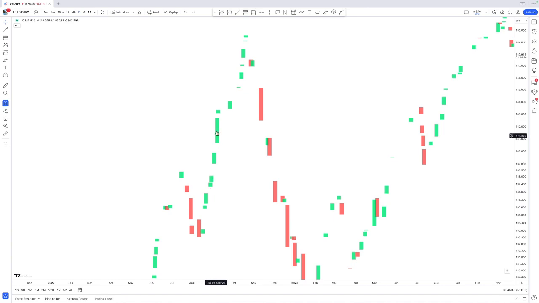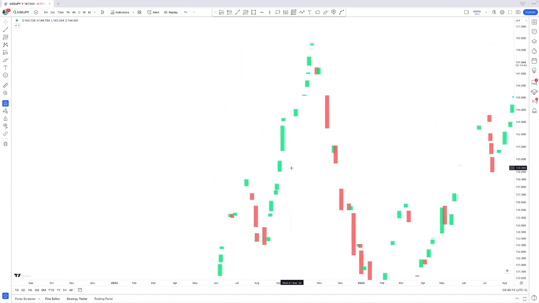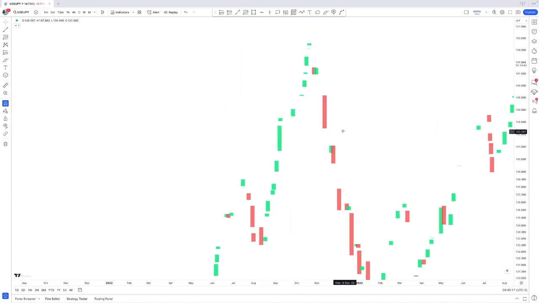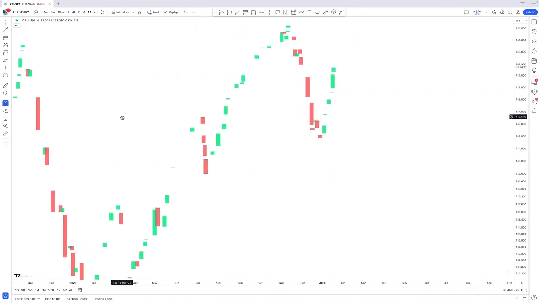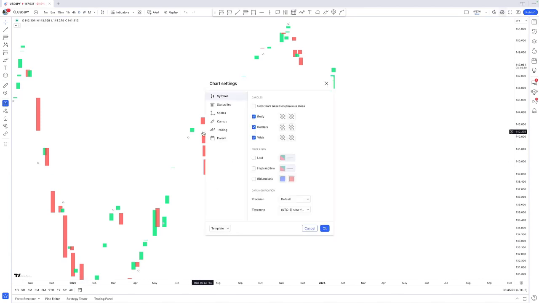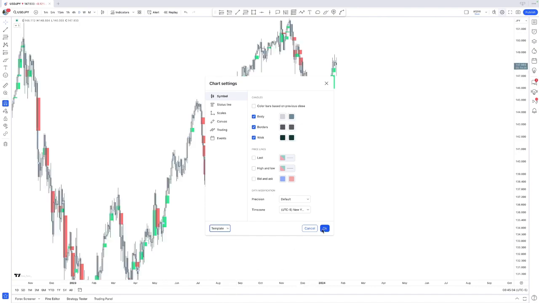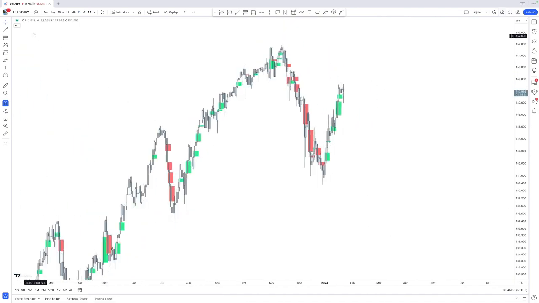Off of those bullish fair value gaps right there, we are constantly creating new bullish fair value gaps. Off of bearish fair value gaps, we are constantly creating new bearish fair value gaps. That is exactly what we want to do. Very simply said. And when we look at the chart a little bit more and we actually incorporate some candles, then I'm going to delete the indicator right there.